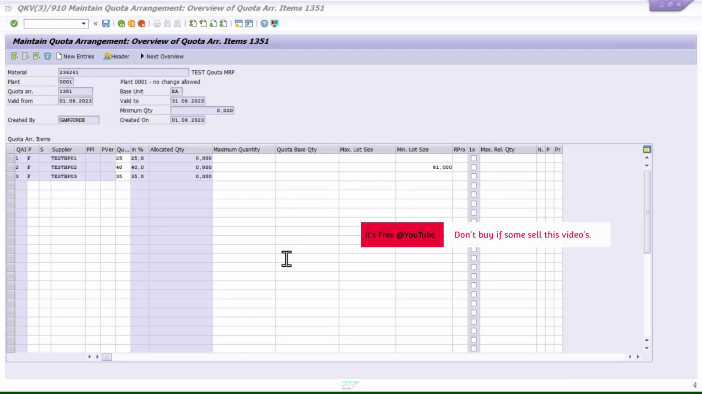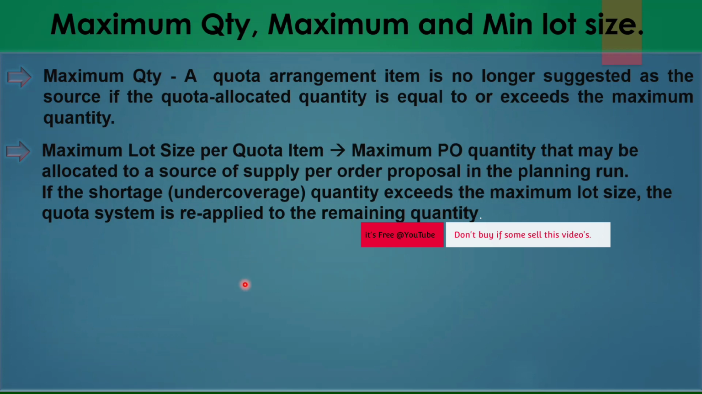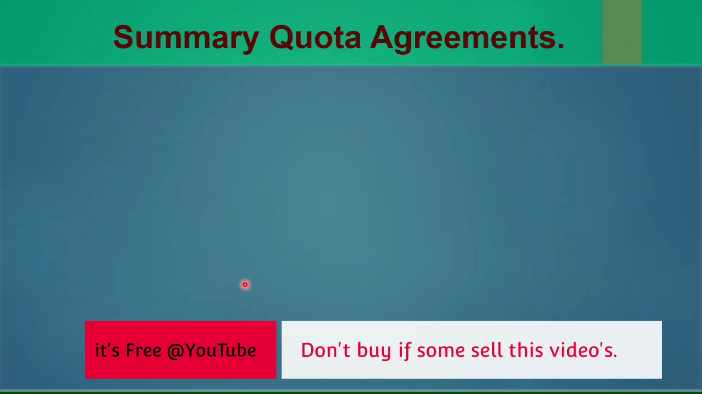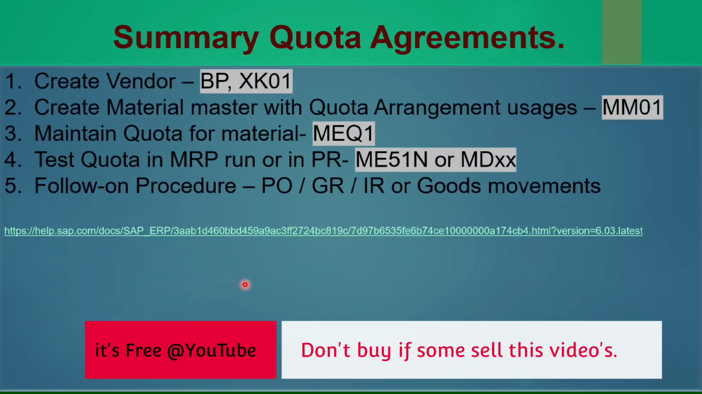Okay. So this is all for quota. We already saw this max and minimum quantity. Then, as a summary of what we saw in quota agreement: yes, we create a vendor, then in case of ECC we create the vendor, or BP in S4 HANA. Then the next one is important, where we create a material master with the quota agreement tick assigned in it.